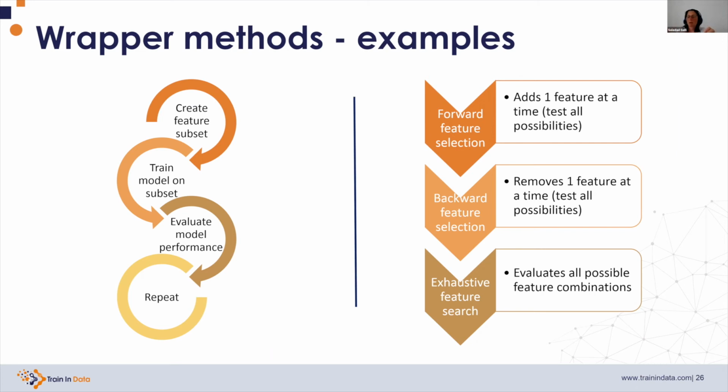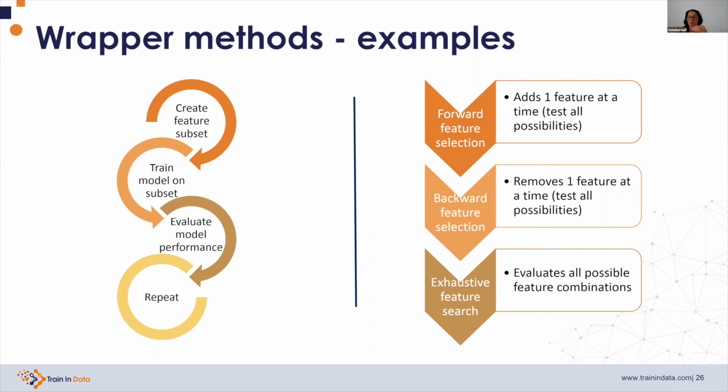Then we determine the performance of these 10 models and select the feature that returns the best performing model. Now we have one feature. It will add all the possible remaining 9 features, and then it will create 9 models with these 2 feature combinations, and it will select the best performing one. And then to this group of 2 features, it will add all possible feature number 3, create all the models, select the best one, and then with the 4th, and then with the 5th.